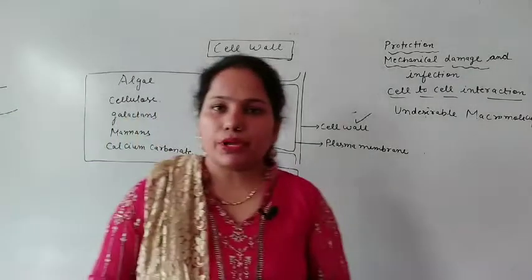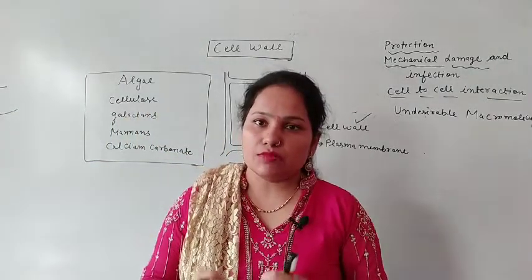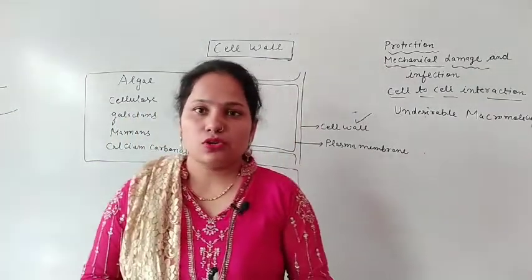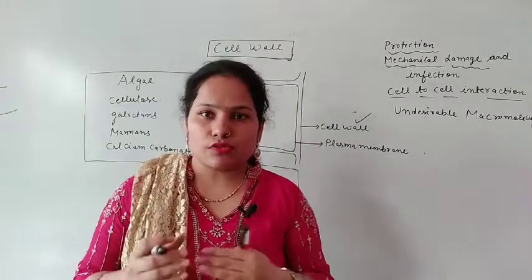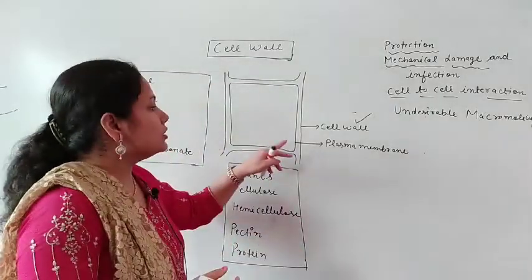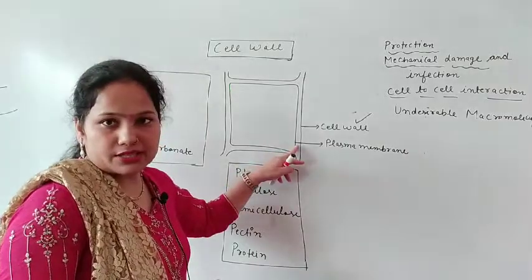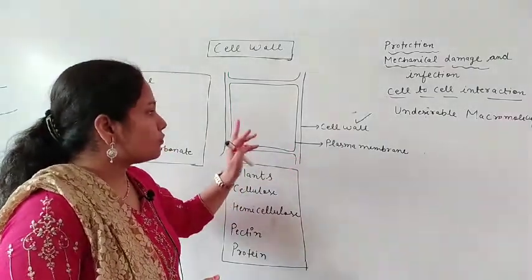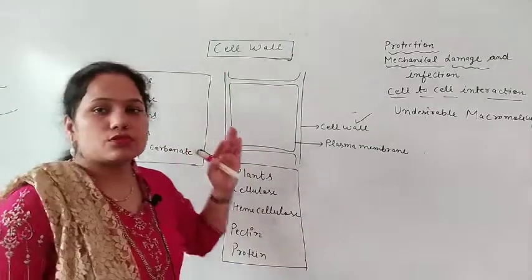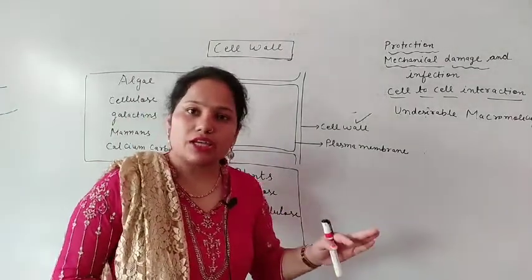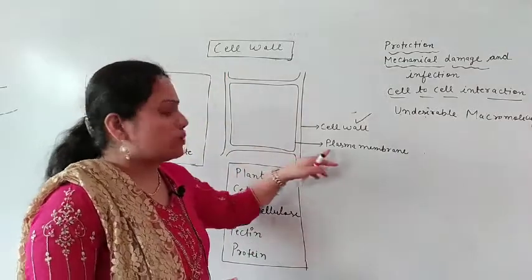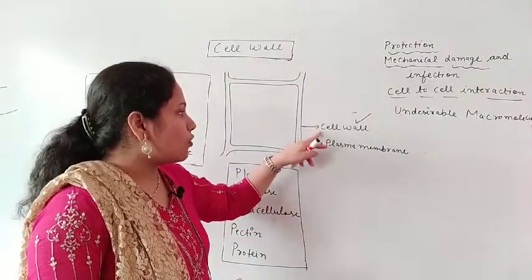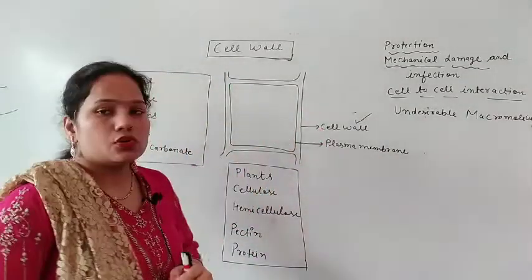If we compare plants, animals and bacteria, in animals only the plasma membrane is present, but in plants, bacteria, algae and fungi, in addition to the plasma membrane, the cell wall is present.